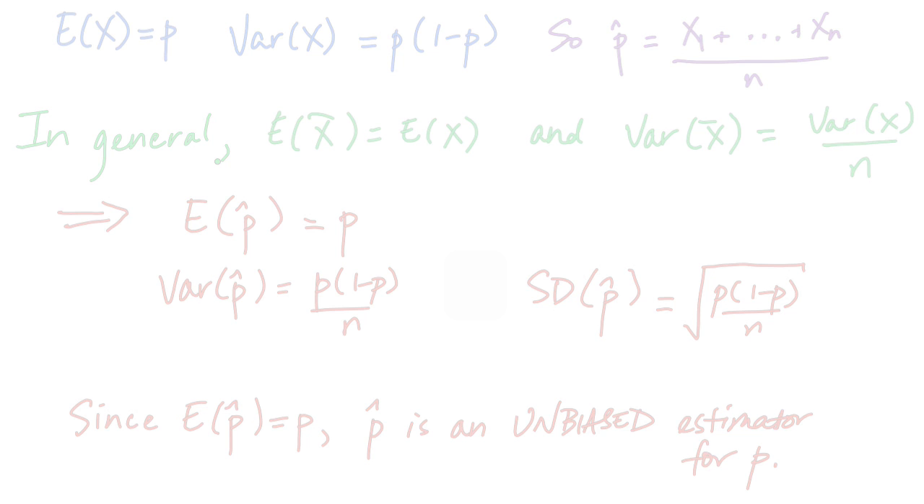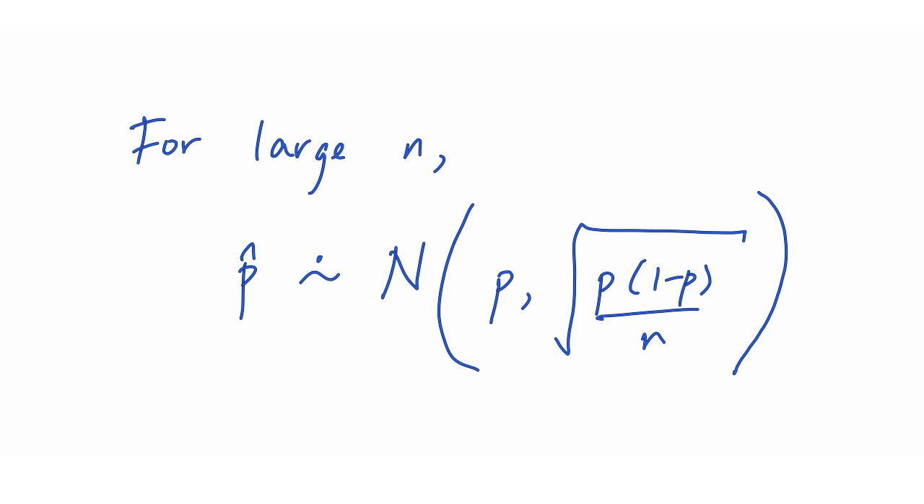To summarize, for large n, p hat, which is the proportion of successes in n trials, where each trial has probability p of success, has approximately this distribution: a normal distribution with mean p and standard deviation the square root of p times 1 minus p divided by n. For this to be true, we just need n large enough for the central limit theorem to kick in. This probability distribution is going to be very important to us as we go forward and try to do statistical inference on proportions.